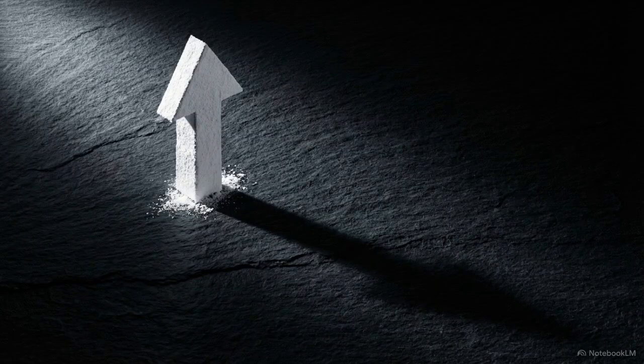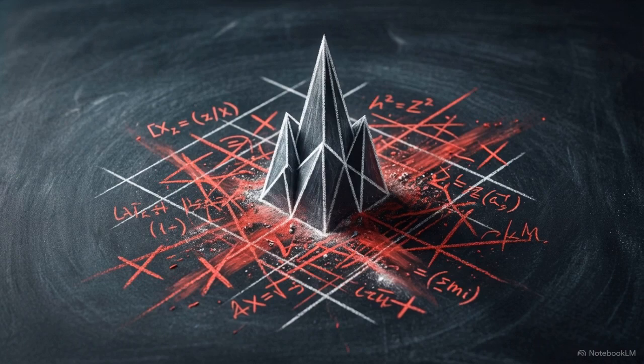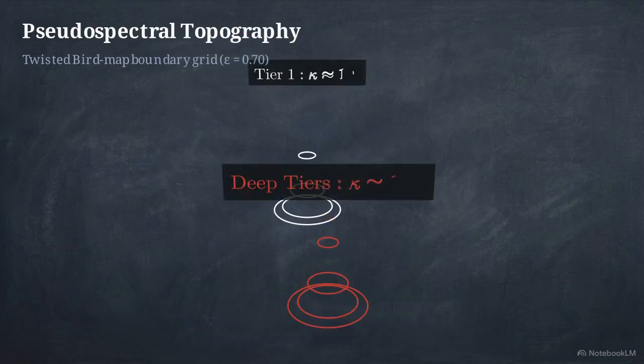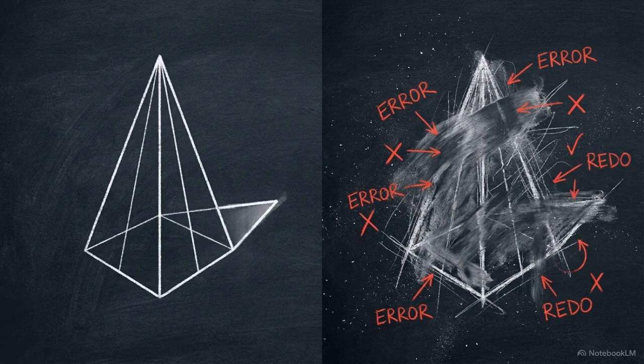The takeaway is exact. In non-normal operators, a clean spatial spike in an eigenvector is insufficient evidence to trust the output of an Arnoldi solver. To safely extract data from these systems, researchers must map the pseudospectral condition numbers. Leaving the deep spectrum unexamined guarantees you will eventually mistake algorithmic noise for physical truth.